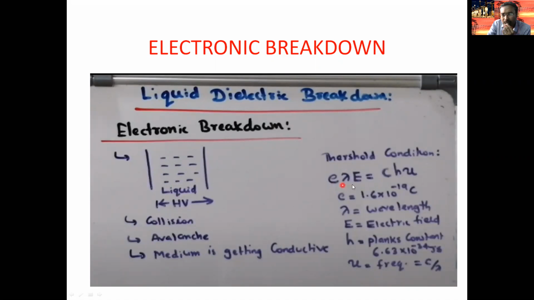The threshold condition: eEλ = hv. e is 1.6 × 10^-19 coulombs. Lambda is the mean free path, E is the external electric field, and h is Planck's constant, 6.63 × 10^-34 joule seconds, and v is the frequency. According to the electron breakdown, we observe it in this manner.